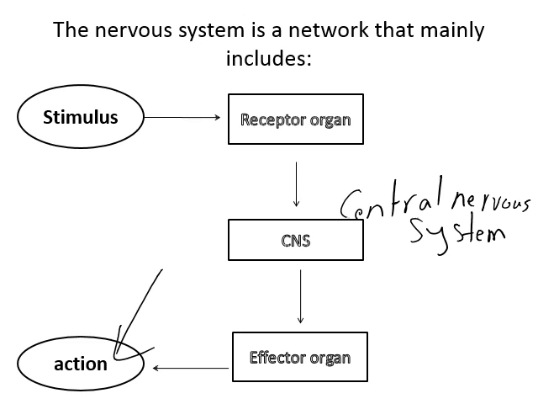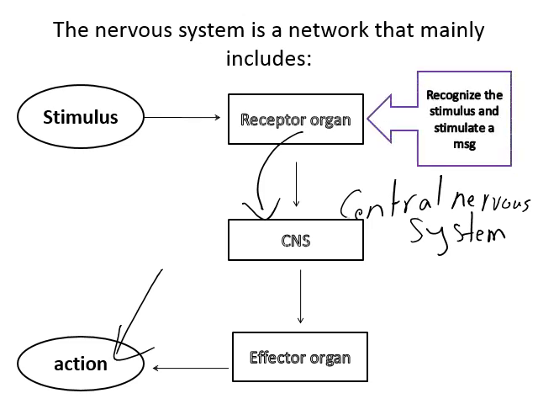Receptor organ: I hold a hot cup of tea. The stimulus is the hot cup. The receptor organ is my hand. The receptor organ sends the message to the central nervous system. The central nervous system sends the message back to the effector organ. It's so fast. The effector organ takes an action, to remove my hand from the cup, for example. First, our receptor organ recognizes the stimulus and stimulates a message.